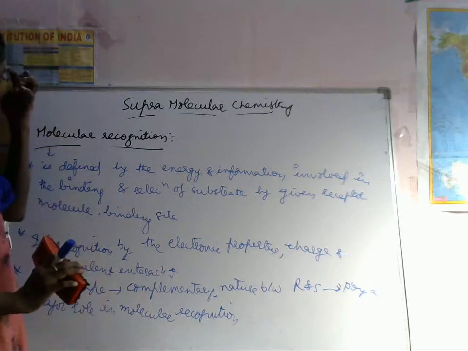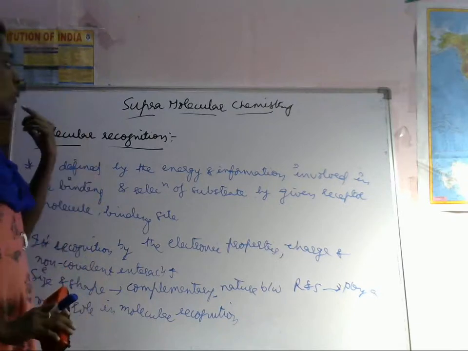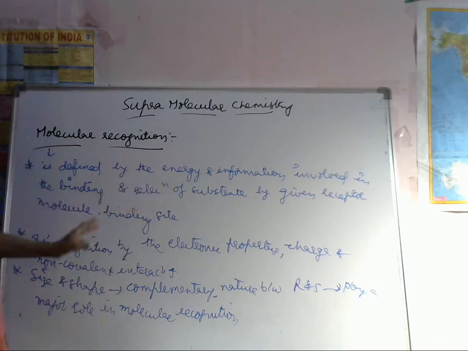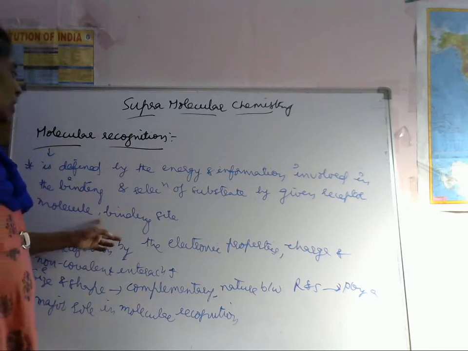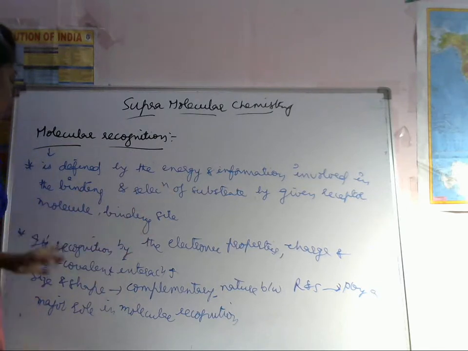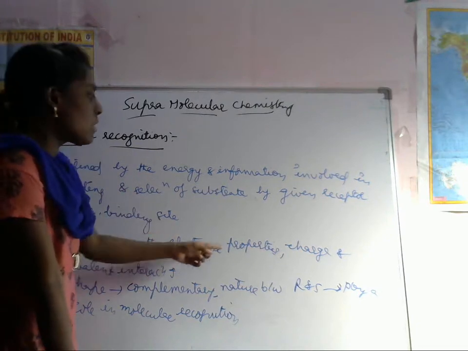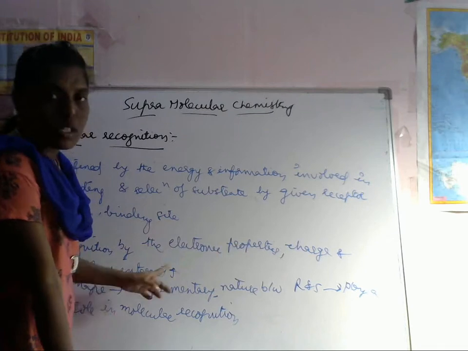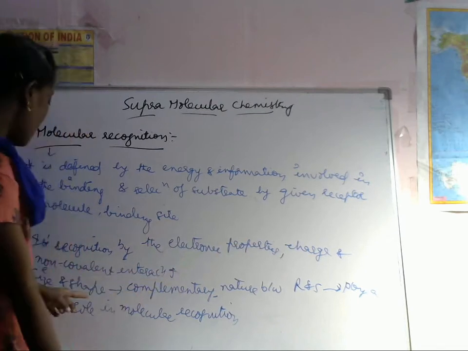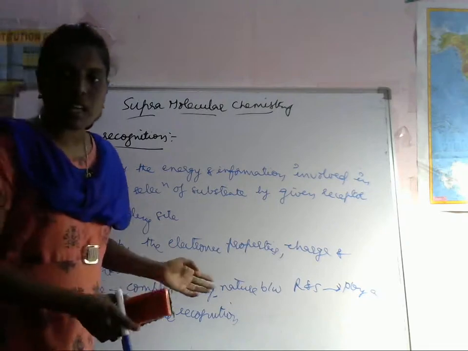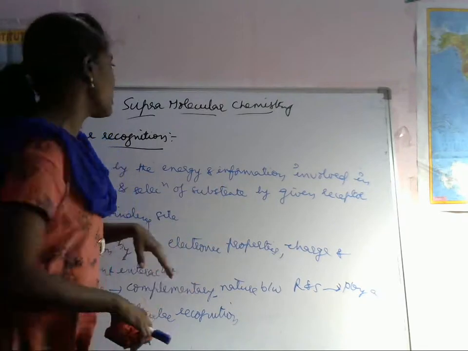So what is molecular recognition? It is the energy and information involved in the binding and selection of the substrate by the receptor molecule, the binding site. Electronic properties, charge and non-covalent interactions are involved. And size and shape should be the same for the receptor as well as the substrate molecule.